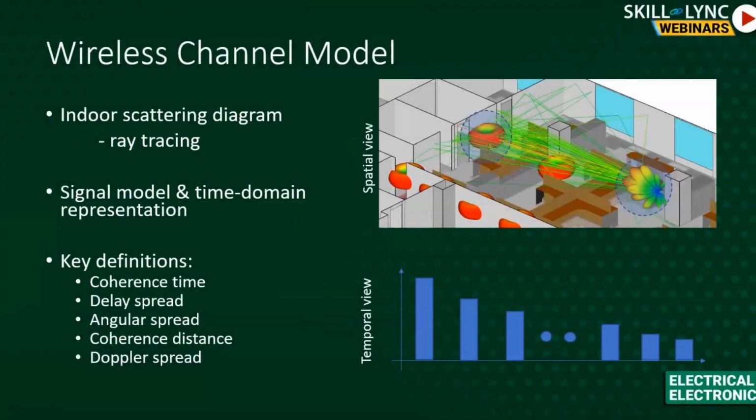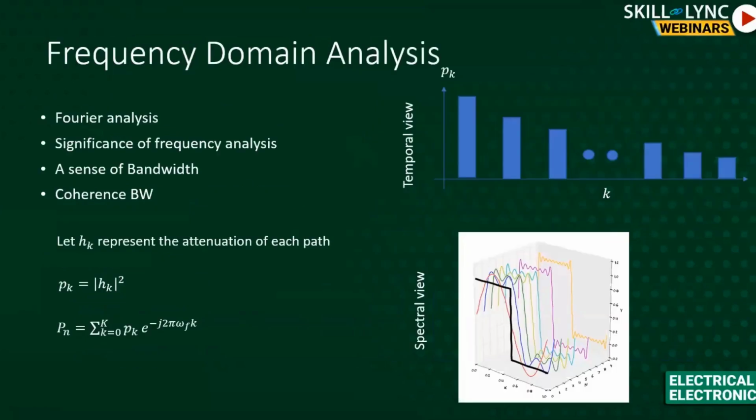So we have seen spatial view, we have seen time view, which is the temporal view. Now let's go to the spectral view, which is the frequency domain view. If you have taken any course in the past on signal processing or digital signal processing, you might have come across Fourier analysis. What that means is representing a time domain signal in its frequency equivalent way, or in its frequency domain. To break it down further, it's basically how many spectral components, or how many sinusoids and cosine waves, are required at what amplitude to construct this time domain signal, right?